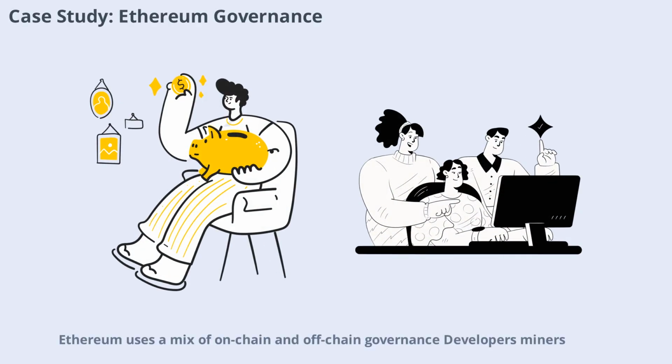Ethereum uses a mix of on-chain and off-chain governance. Developers, miners, and token holders all play a role in decision-making. The Ethereum community is known for its active discussions and frequent upgrades, such as the transition to proof of stake. Ethereum's governance model is more flexible than Bitcoin, allowing for rapid innovation but also requiring careful coordination.